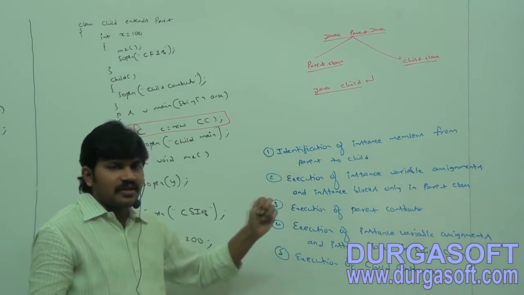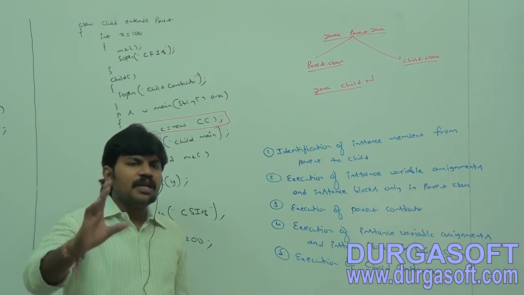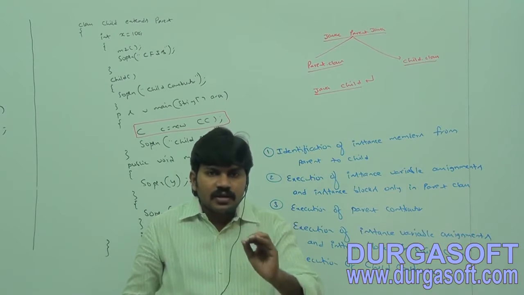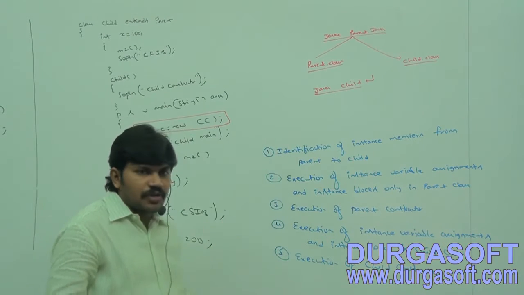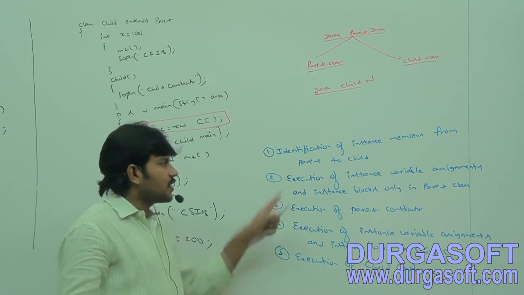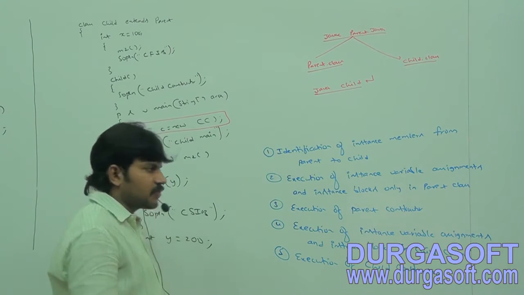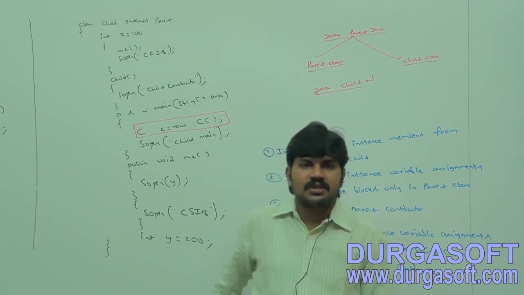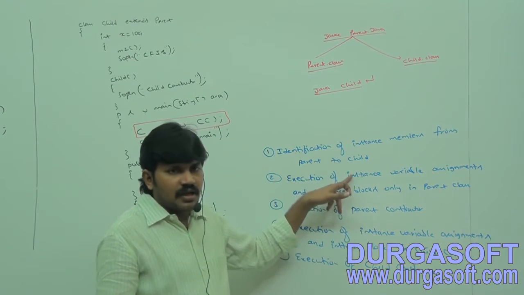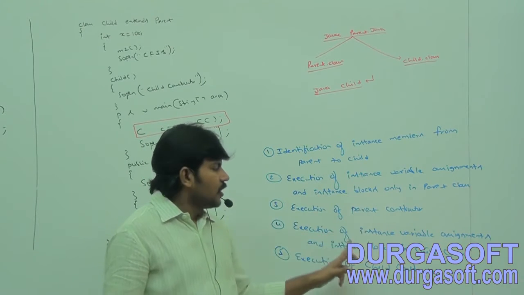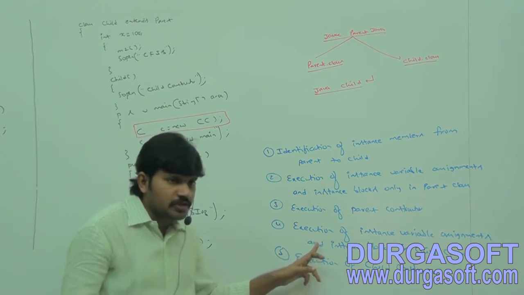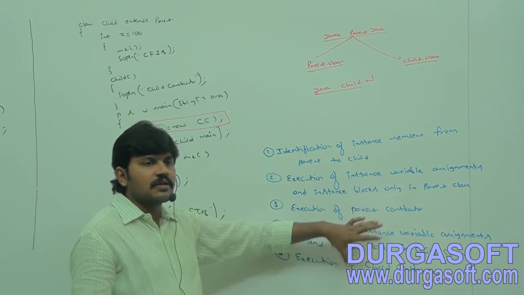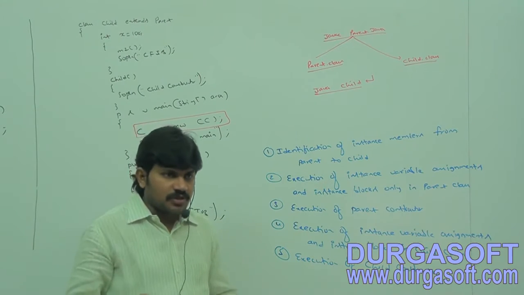Whenever we are creating a child object, the base control flow is the static control flow. Within the static control flow, if we are creating a child class object, these many activities will be performed. Only one common step is the first one: identification of instance members from parent to child. Second step: execution of instance variable assignments and instance blocks in parent class. Execution of parent class constructor. Execution of instance variable assignments and instance blocks in child class. Execution of child class constructor. That's all. These are the things whenever we are creating a child class object. Clear for all of you, right?